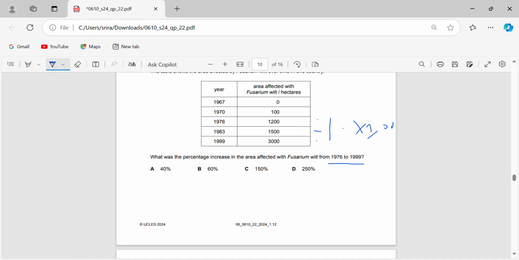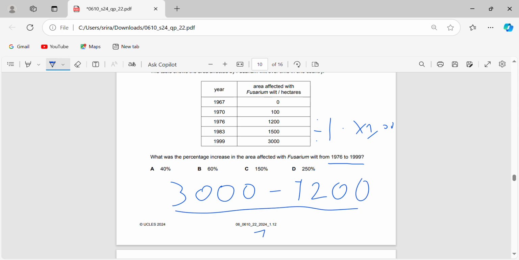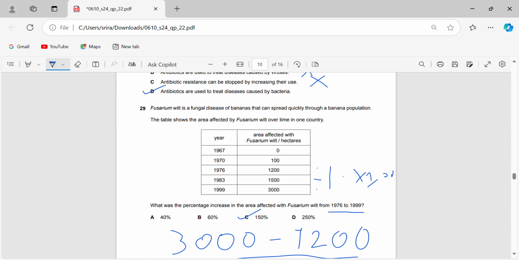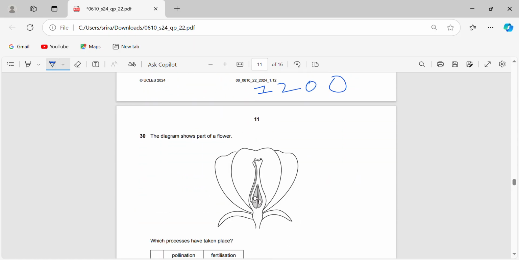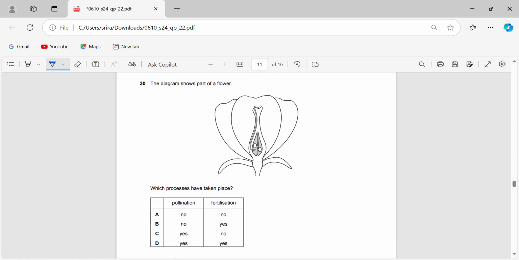So that's going to be 3000 minus 1200, divided by 1200. Let me type that into my calculator here, and you get 150%. That's the answer, 29C. We move on to the next one.